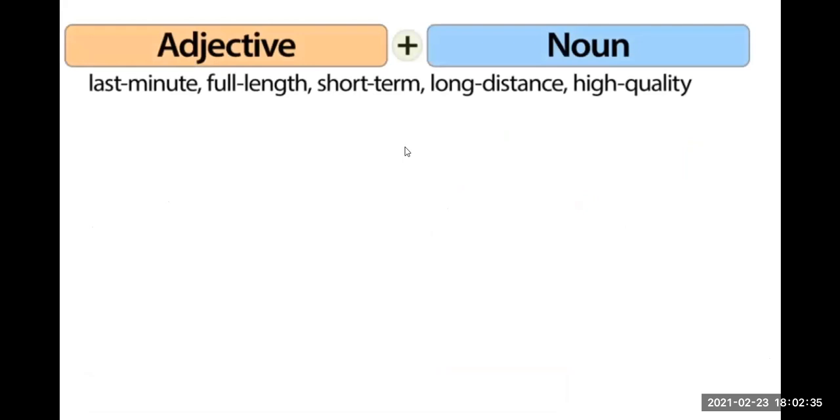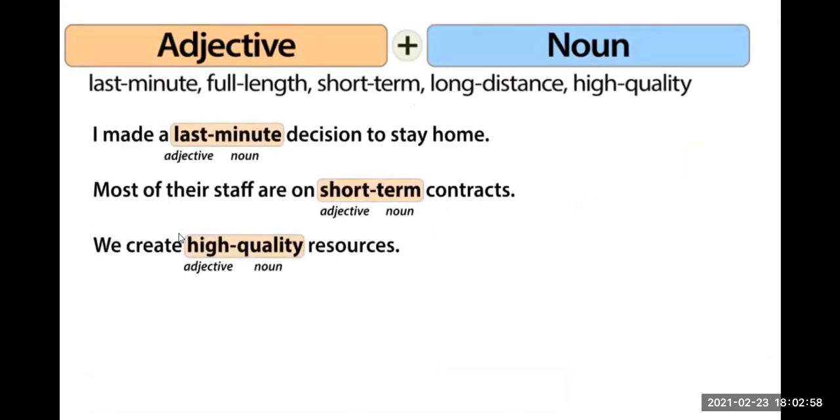We have some compound adjectives in which we can see an adjective and a noun. For example, last minute, full length, short term, long distance, high quality. Okay, so we have an adjective and a noun. Here we have some examples. I made a last minute decision to stay home. Okay, last minute decision. What do you understand by this? In a hurry? Yes, in a hurry. You were in a hurry, right?